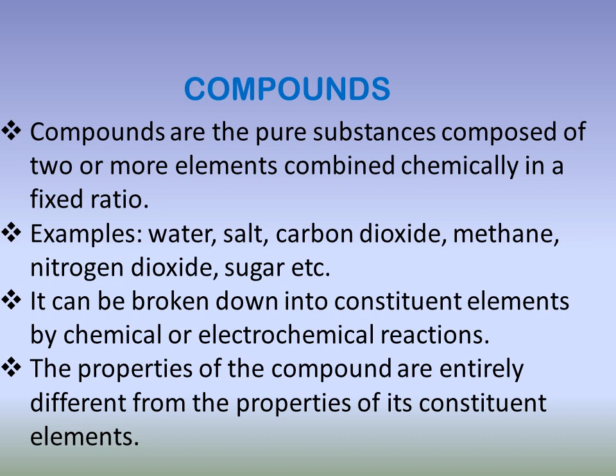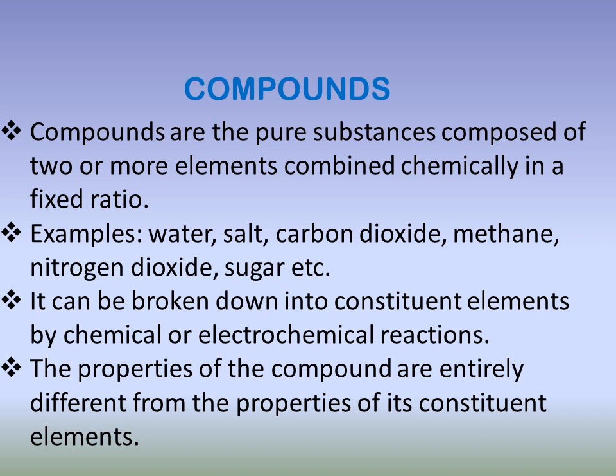Further, compounds can be broken down into constituent elements by chemical or electrochemical reactions. As we know, compounds are made up of elements that are chemically combined in a fixed ratio. And the elements present in a compound can be broken down by chemical means or electrochemical means. Electrochemical means chemical reactions carried out under the passage of electricity.